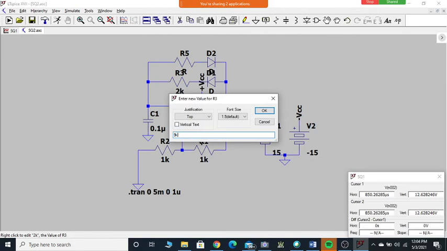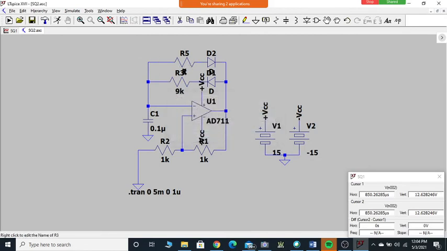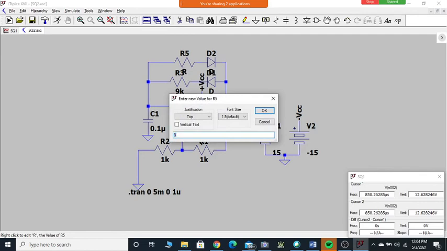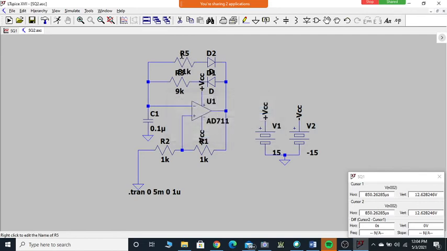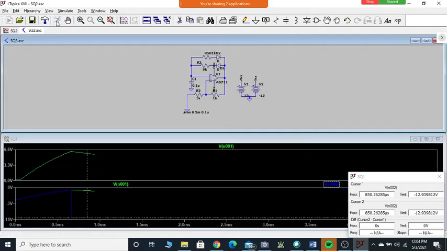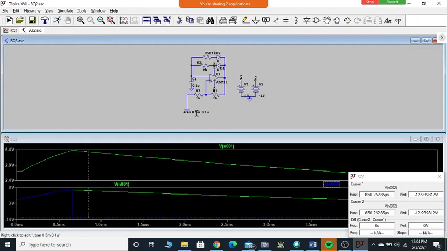This is 9K, and let us make this 81K. Correct? I just put them separately so that you can see. Okay, this is good. Shall I run now? I will save this and run. Okay, I need to change the timings. Okay, this is fine.